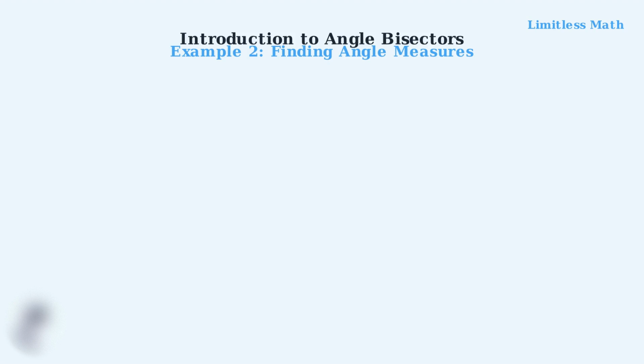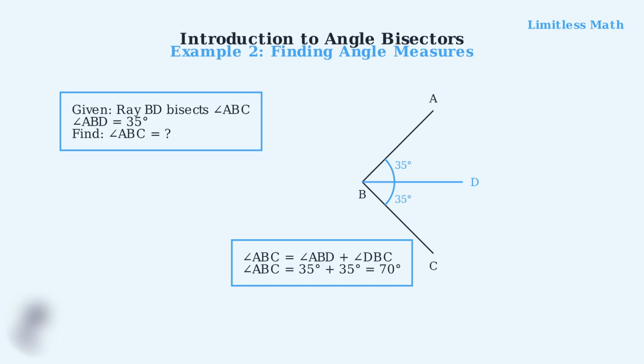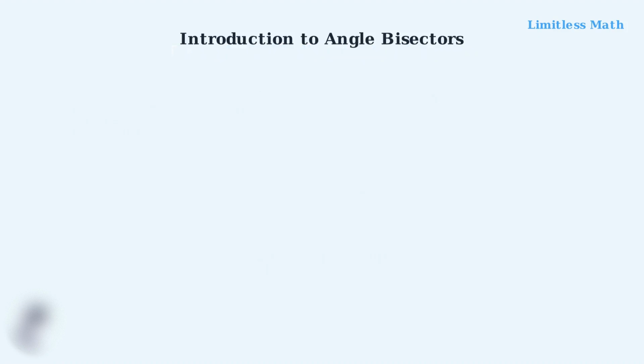Example 2. If ray BD bisects angle ABC and angle ABD measures 35 degrees, what is the measure of angle ABC? Here's our setup. Ray BD bisects angle ABC, and we know that angle ABD measures 35 degrees. Since BD is an angle bisector, it divides angle ABC into two equal parts. If angle ABD is 35 degrees, then angle DBC must also be 35 degrees. Therefore, angle ABC equals angle ABD plus angle DBC, which is 35 degrees plus 35 degrees, giving us 70 degrees total.